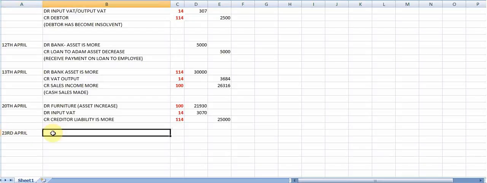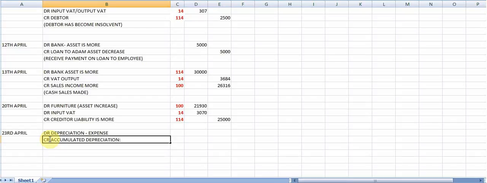Then I am on the 23rd of April, and here I see that there is depreciation that I have to record. The double entry for depreciation is that I debit the depreciation, and this is still an adjustment to come, but just know this is an expense account, and the entry there is always accumulated depreciation, and that will be on a specific asset.